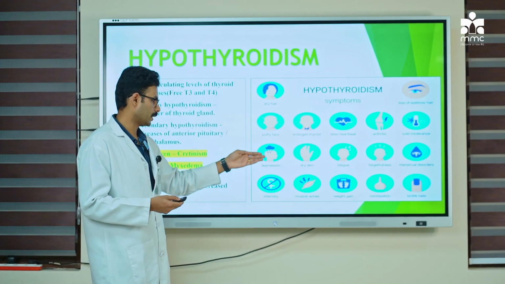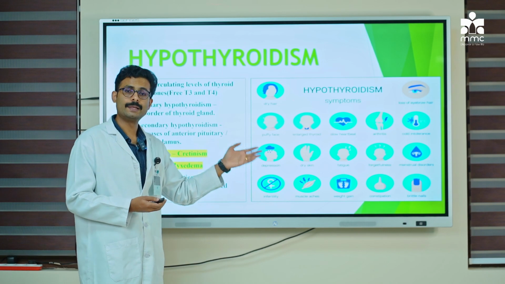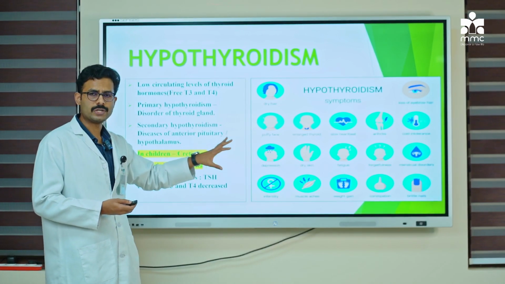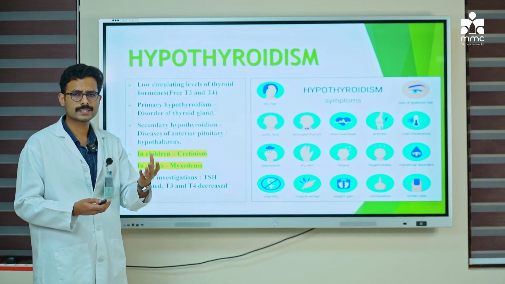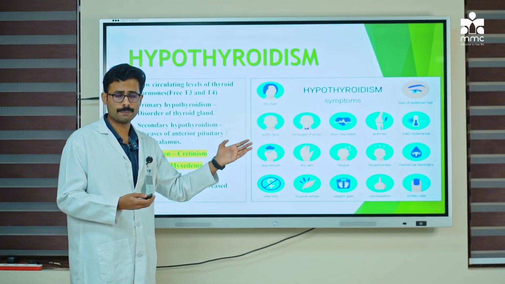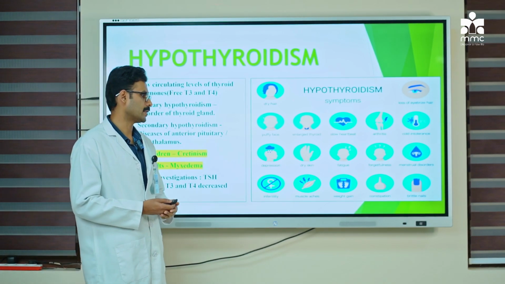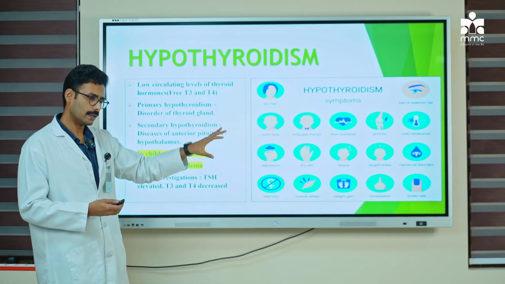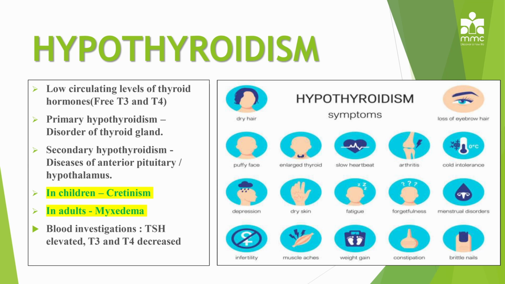Then patients with hypothyroidism, that is, decrease in thyroid hormone levels, are predisposed to depression. So in such patients, we are supposed to rule out the organic cause, the actual cause for depression, and only then go for giving antidepressant medication. In these kinds of patients, if you correct the thyroid hormone levels, the depression also can be corrected. Then it has a role to play in the skin, manifested as dry skin. So people with hypothyroidism will have dryness of skin.